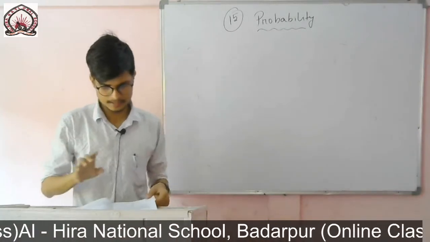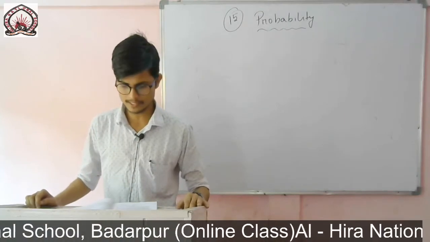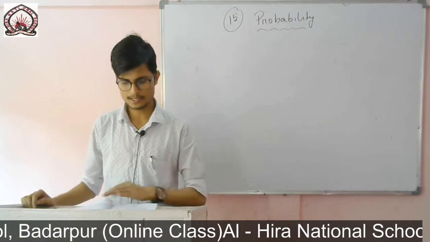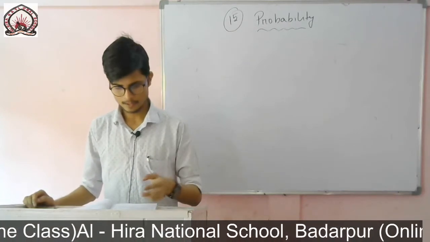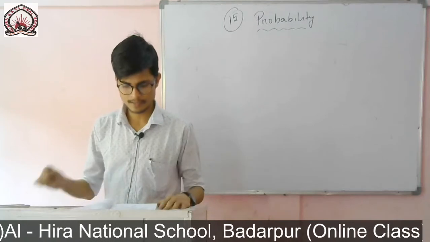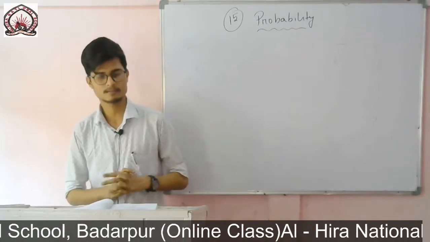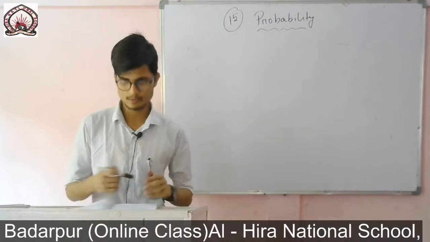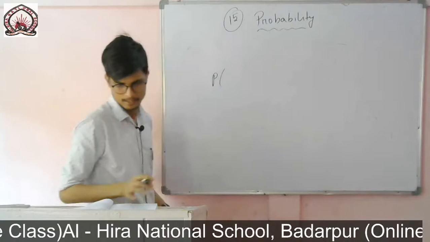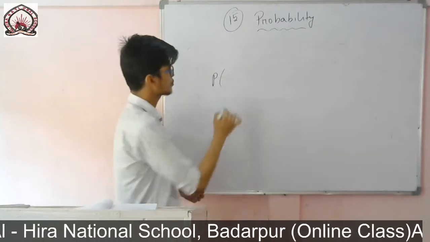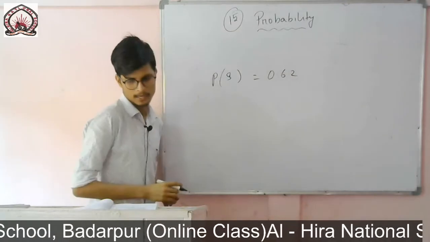So it is done nicely, you see in the book. It is given, then let S and R denote the event that Sangeeta wins the match and Reshma wins the match. So for Sangeeta it is given as S, and for Reshma the event is given as R. So the probability of Sangeeta's winning is given as P of S, or you can write P of Sangeeta winning, which is equal to 0.62.